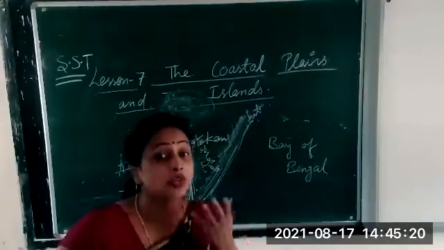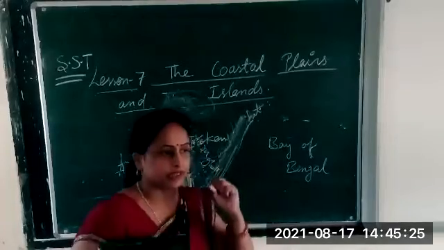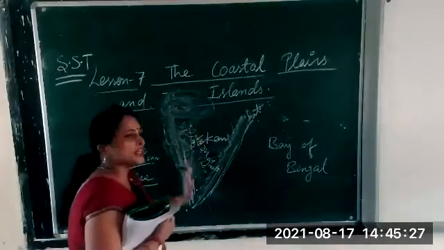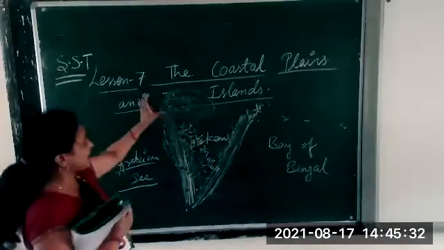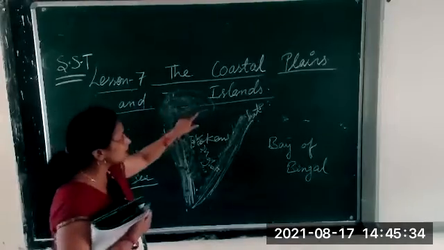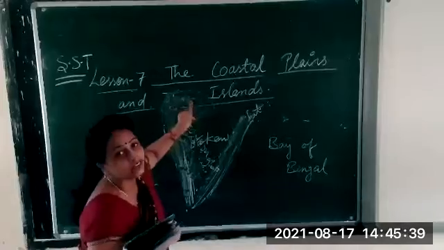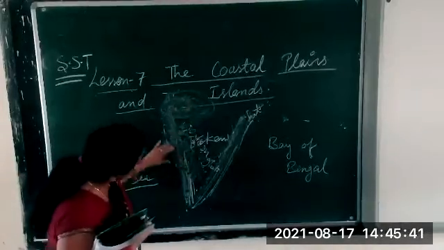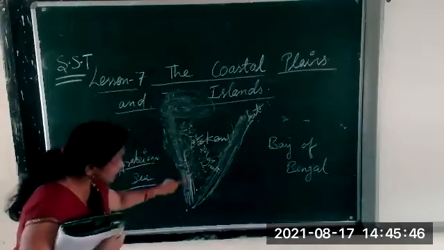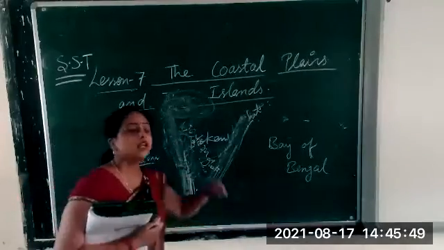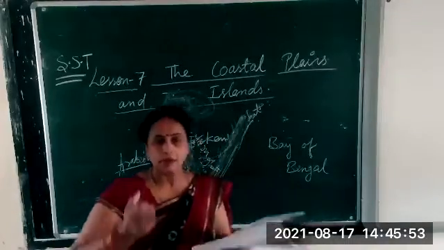And what are we discussing? We are discussing the western coastal plains. Clear? Only the western coastal plain, not the eastern coastal plain. In the northern part of the western coastal plain, we call it the Gujarat coast. In the middle, the Konkan coast. And when we come down to the southern part, the Malabar coast.